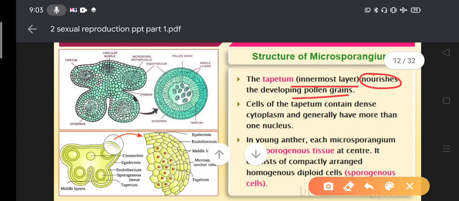So cells of the tapetum contain dense cytoplasm, generally more than one nucleus. So tapetum cells are very large, they have dense cytoplasm and it is a polynucleate condition. ಒಂದಕ್ಕಿಂತ ಹೆಚ್ಚು ನ್ಯೂಕ್ಲಿಯಸ್ ಇರುತ್ತೆ. How it is possible means due to the endomitosis. So repeatedly mitosis ಆಗುತ್ತೆ. The karyokinesis is not followed by the cytokinesis. That's why each cell of the tapetum is made up of more than one nucleus. So the importance of tapetum we are going to cover on the board work.